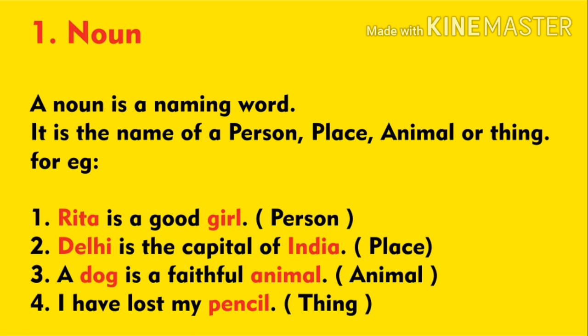For example, Rita is a good girl. There is a name of a person in this sentence, Rita, and a girl. Second sentence, Delhi is a capital of India. So in this sentence, there is a name of a place, Delhi and India.